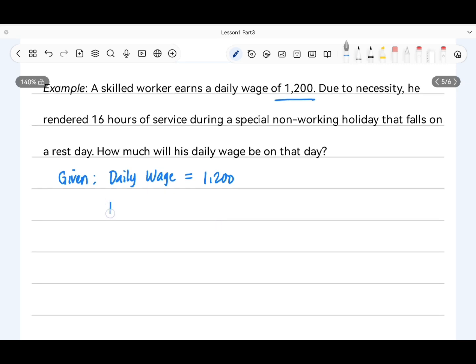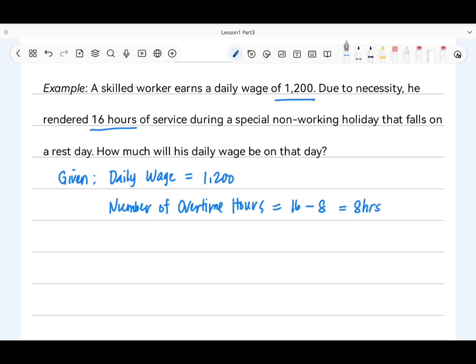Next is the number of overtime hours. He rendered 16 hours of service. So 16 minus the standard 8 hours is equal to 8 hours of overtime.